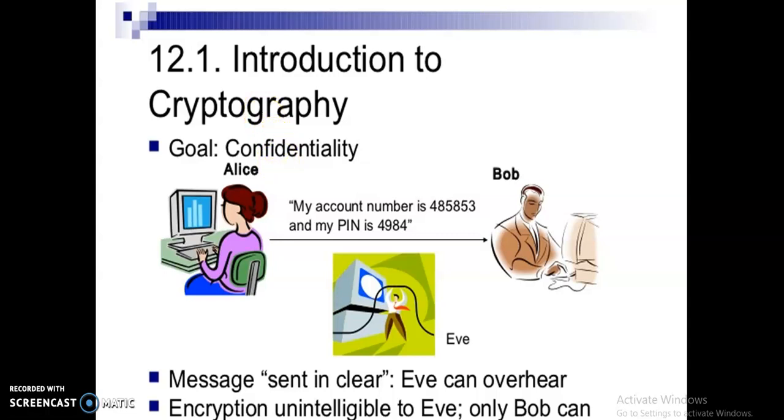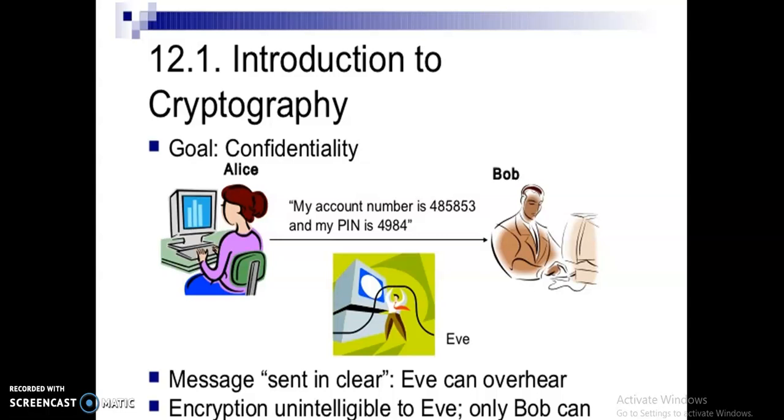Confidentiality means no one is able to steal the information, and only the sender and the receiver share it. Intruders or hackers can't intercept or steal the information. In one word, the main goal of cryptography is confidentiality.